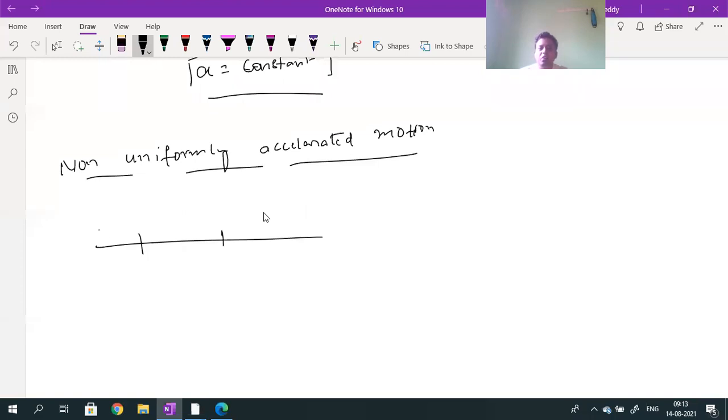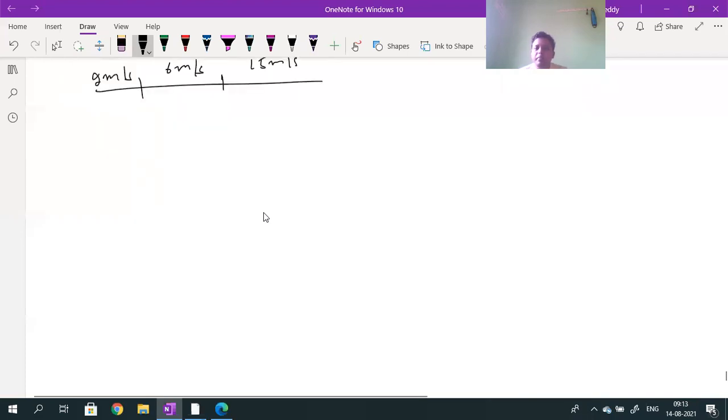Notice, first velocity 2 meters per second, next velocity 6 meters per second, next velocity 15 meters per second. The velocity is increasing, but not in the same order. First you listen regarding this one. Velocity may increase or decrease in the same order; that motion is called uniform. If the velocity is not increasing in the same order, that is called non-uniformly accelerated motion. Understood, students? This is the difference between uniformly and non-uniformly accelerated motion.